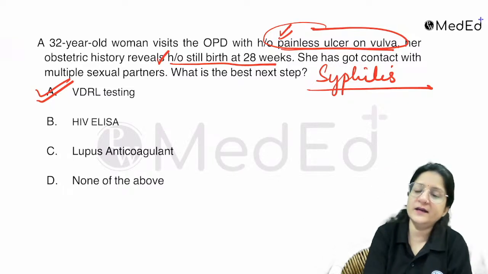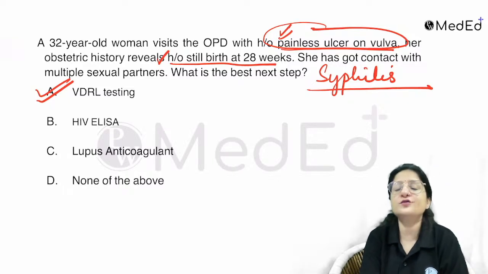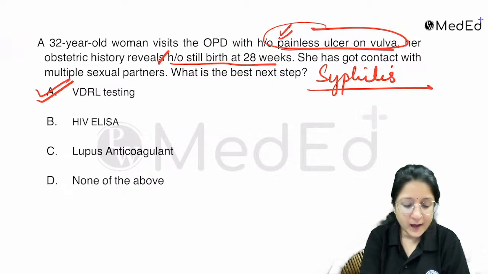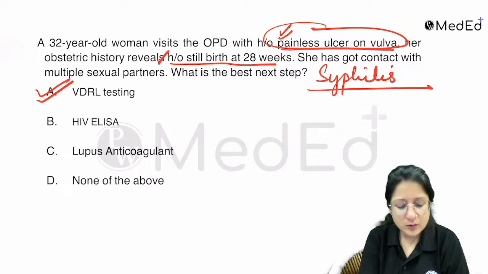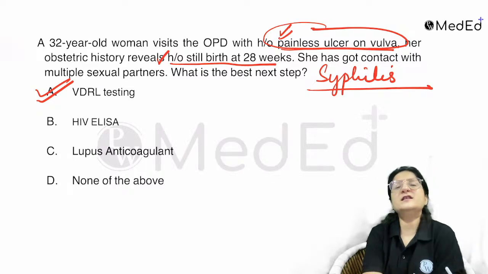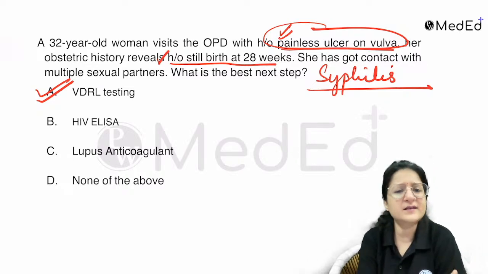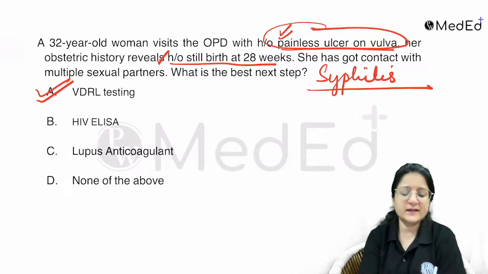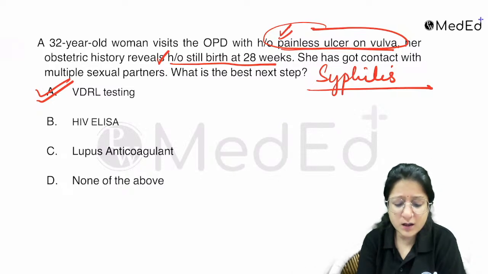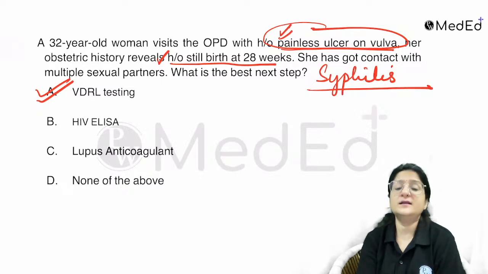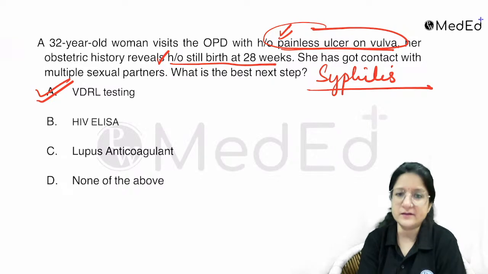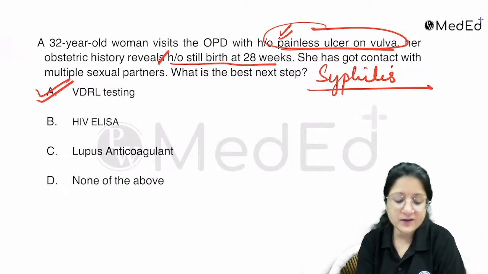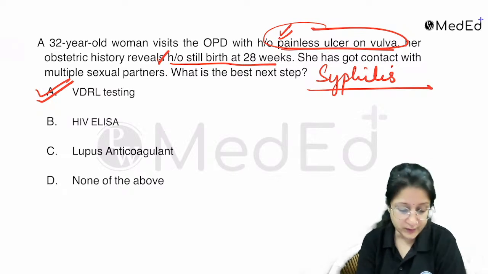You can screen with VDRL. If the VDRL is positive, you have to go for confirmatory steps like FTA-ABS. HIV ELISA is also done whenever we test for sexually transmitted infections. Simultaneously, we test for HIV. But HIV is not fitting the picture now, because with the history of stillbirth, HIV is not a teratogenic virus, and it is not associated with abortion.